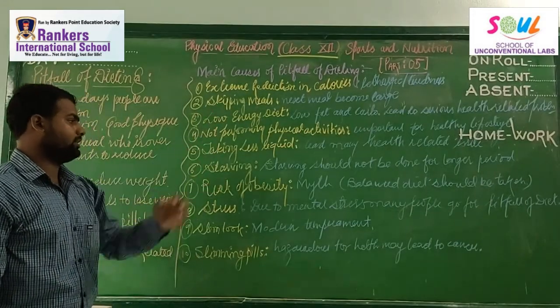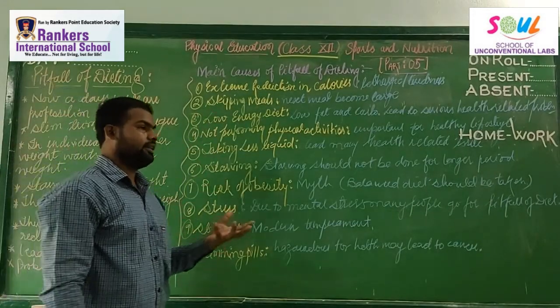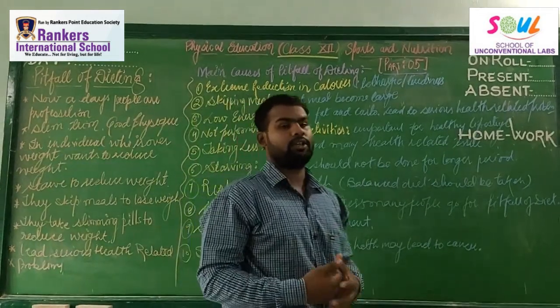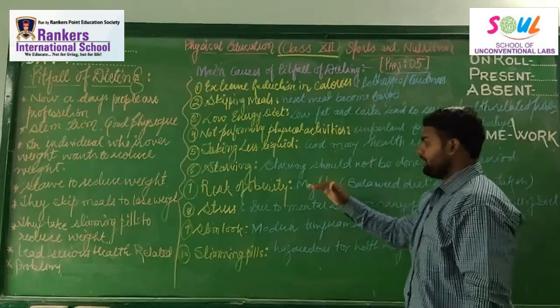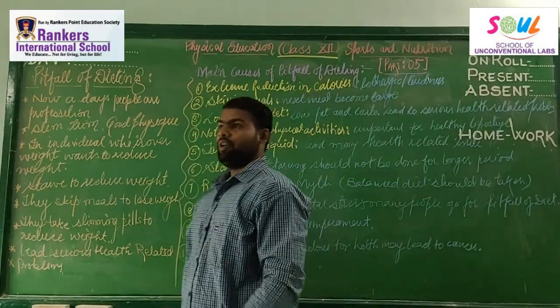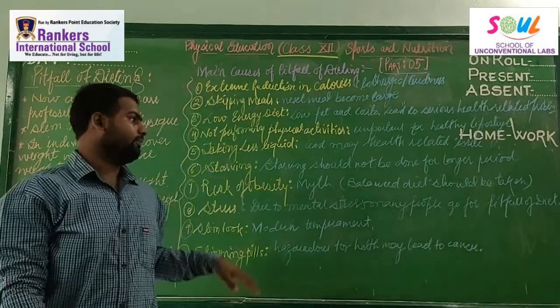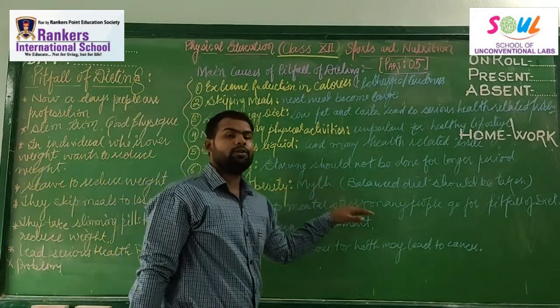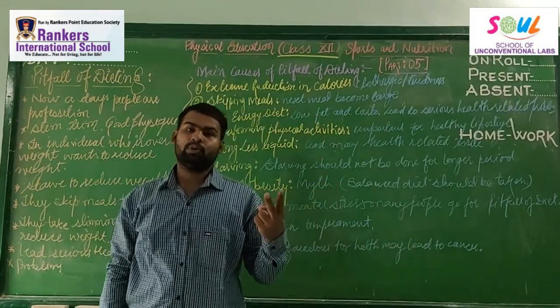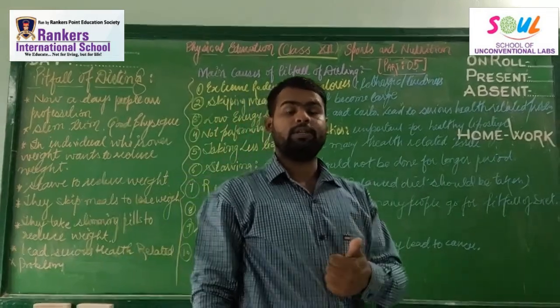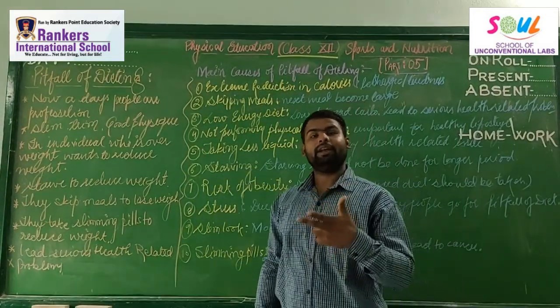Risks of obesity. Many persons think that there is a risk of obesity if they take fat, carbohydrate, etc. So it is not like that. These are some myths. If you consume a balanced diet, it means macronutrients plus micronutrients. And what are these macronutrients? Fat, protein and carbohydrate.